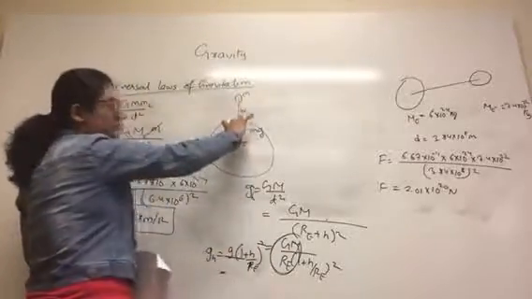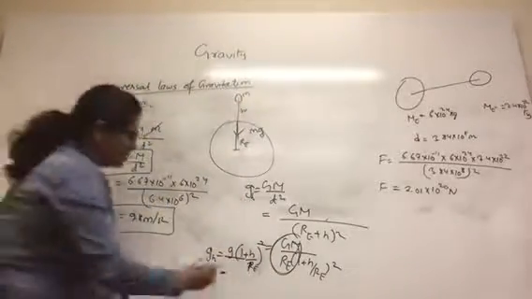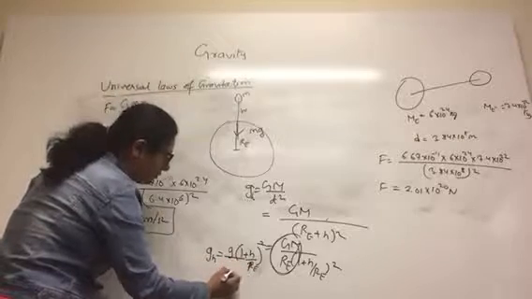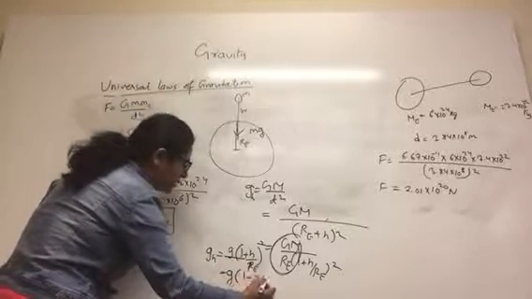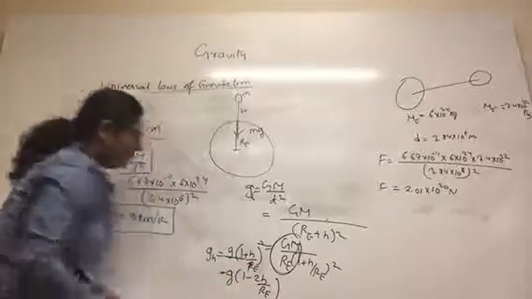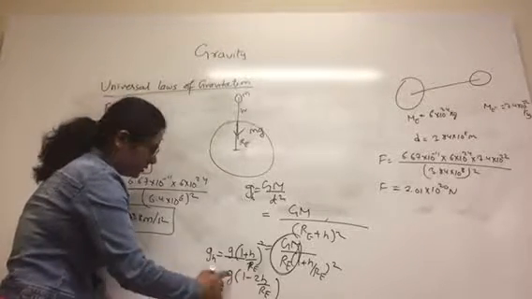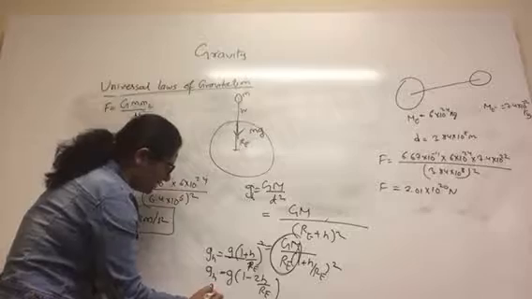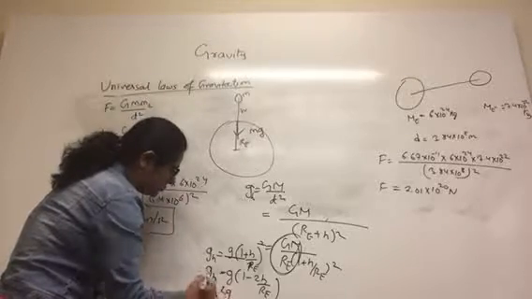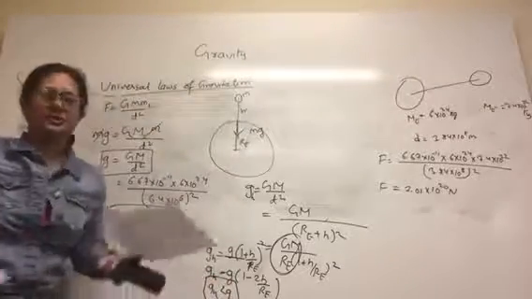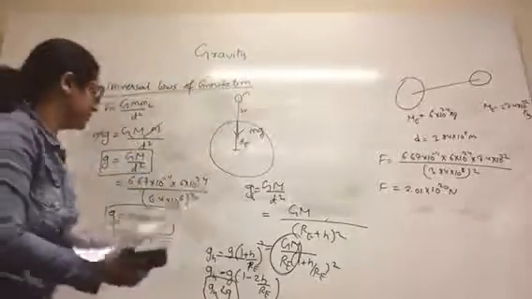As this height is very small compared to the radius of Earth, I can use the binomial expansion here, and it gives 1 minus 2h by Re, and this is less than 1, so from here I can say g_h is less than g. So as you go higher above the Earth's surface, the acceleration due to gravity keeps on decreasing.